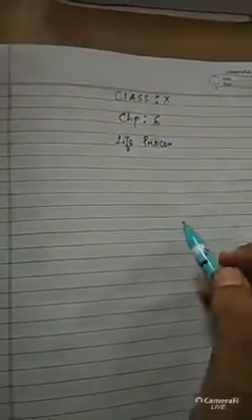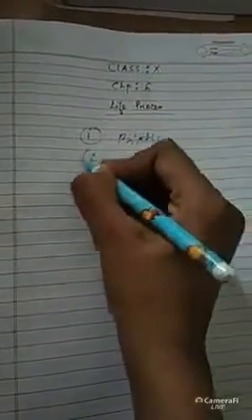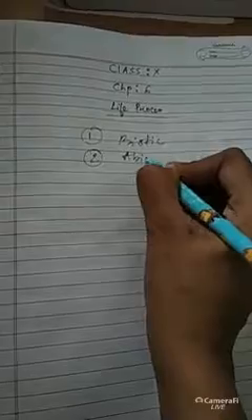Okay, the first thing is the life process. So first you should know the basic definition of life process. In our environment there are two types of things. The first one is the biotic component and the second one is the abiotic component.